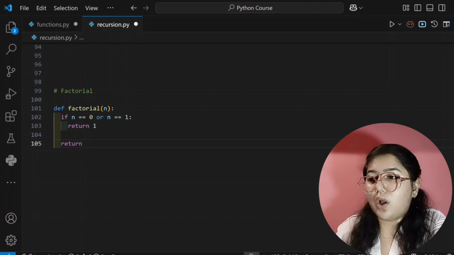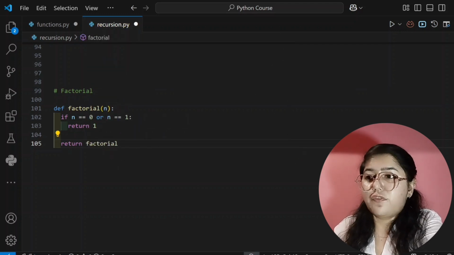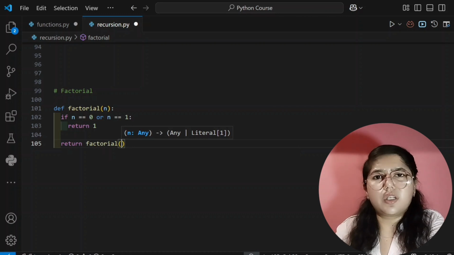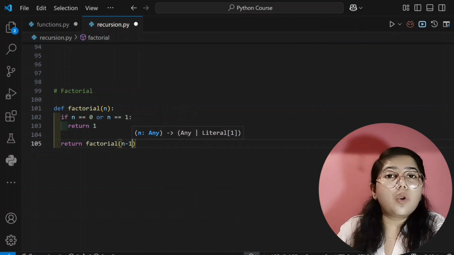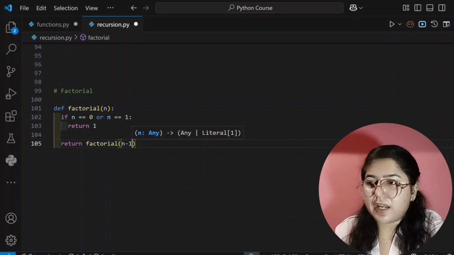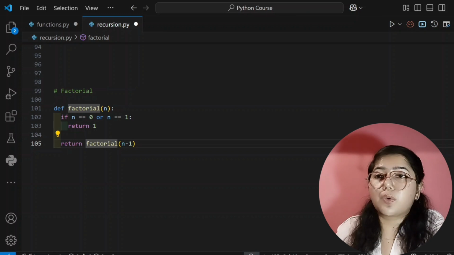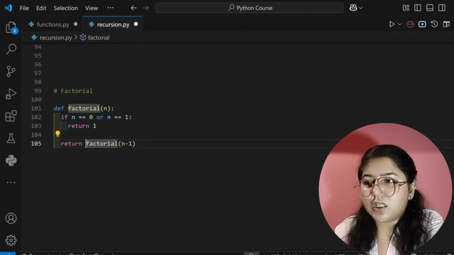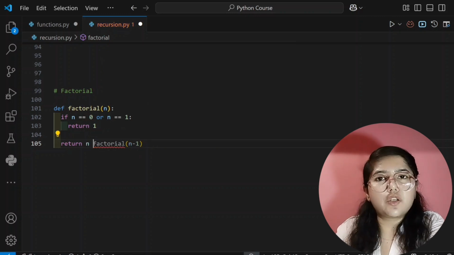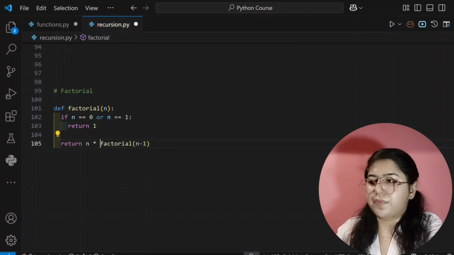And here I will call my function, and that is factorial. For the smaller instance, similarly, as we were writing n minus 1 for decreasing order, it will call for that. Only one thing we will add: you have to multiply this factorial of n minus 1, the smaller instance you are calling, with the n value. Whatever the current value of n is, you have to multiply with that. And now you will return.